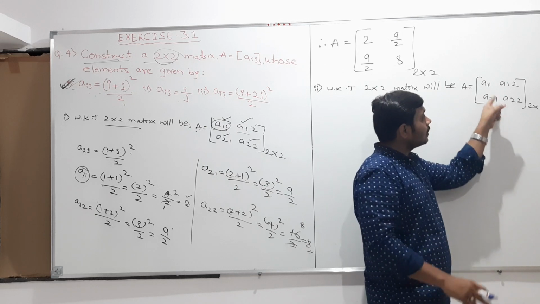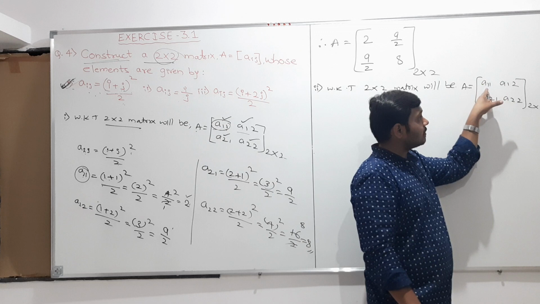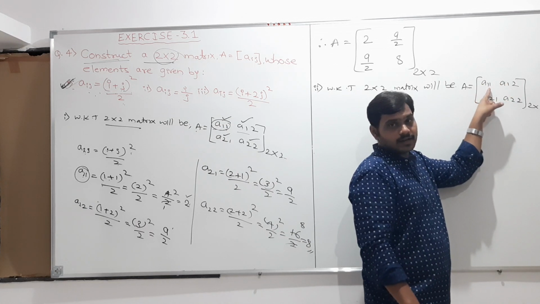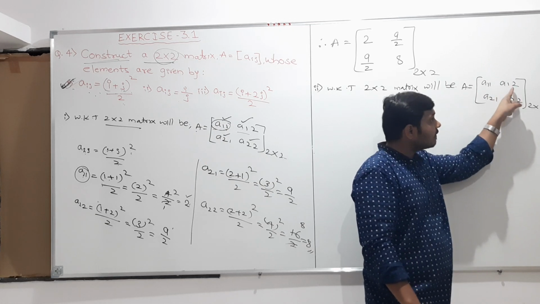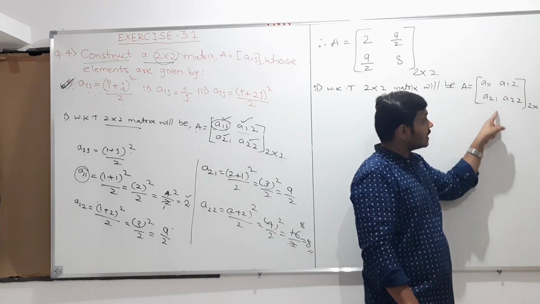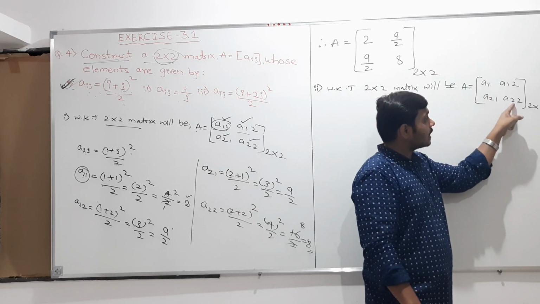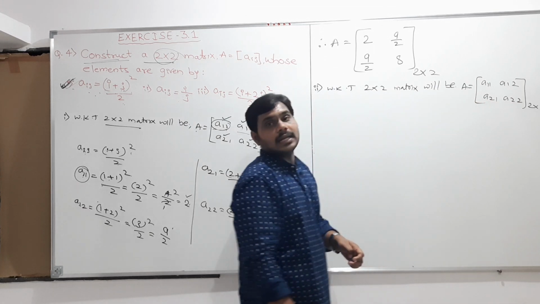Again I'll explain. A11 means what? First row first element, this place. So A subscript 11, A11. A12 means first row second element, so A12. And this is second row first element, so A21. Next is second row second element, A22. So the elements will be like this.